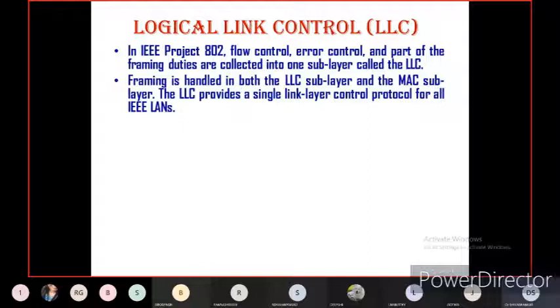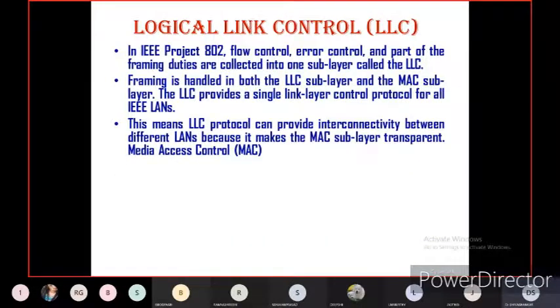The logical link control provides a single link layer control protocol for all the IEEE local area networks. You should remember that. This means the logical link control protocol can provide interconnectivity between different local area networks because it makes the media access control sublayer transparent. And media access control, that is the MAC layer.